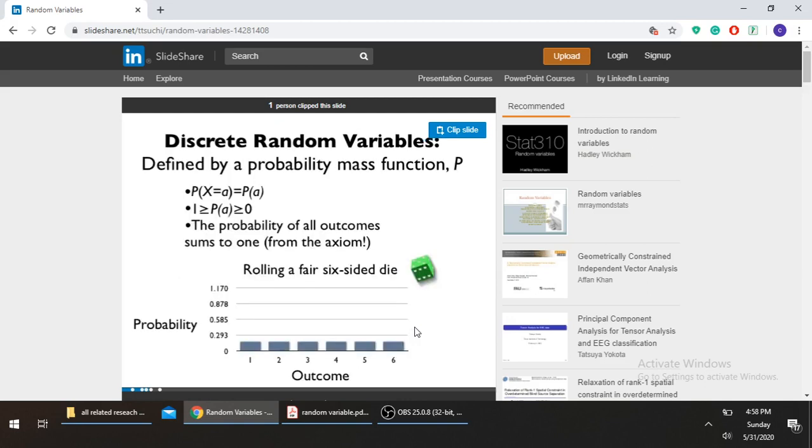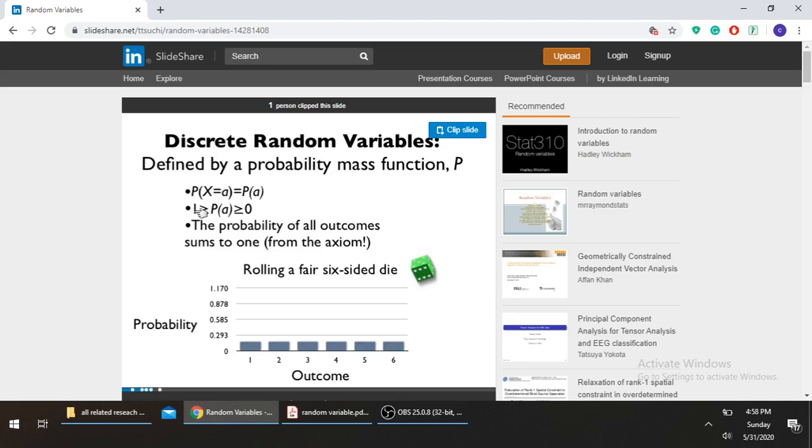A discrete random variable is defined by the probability mass function, which means the probability that X is equal to a. As I told you, the probability of X equal to 3, the probability of X equal to 6.